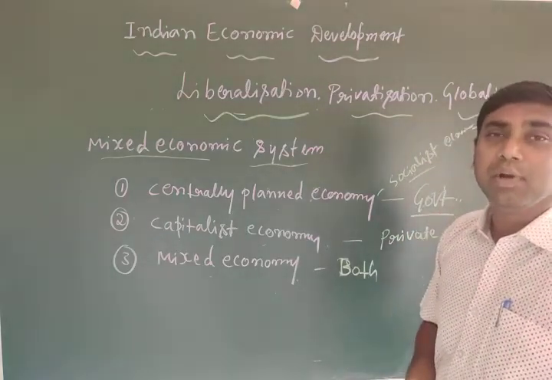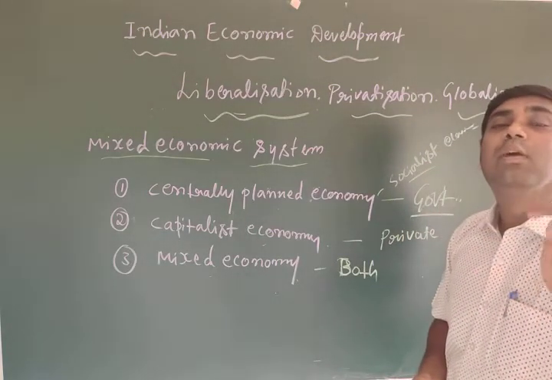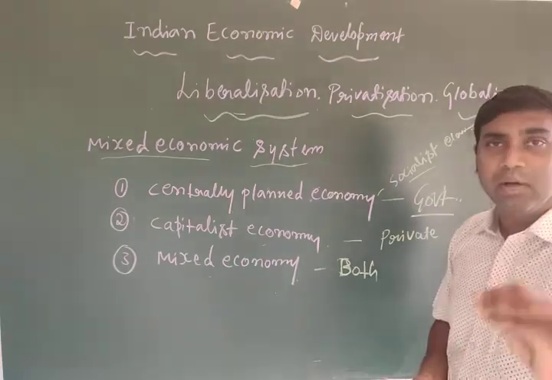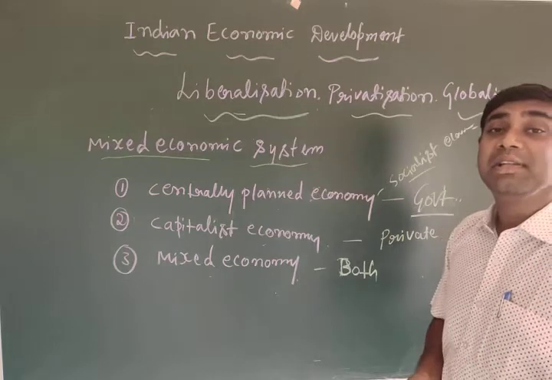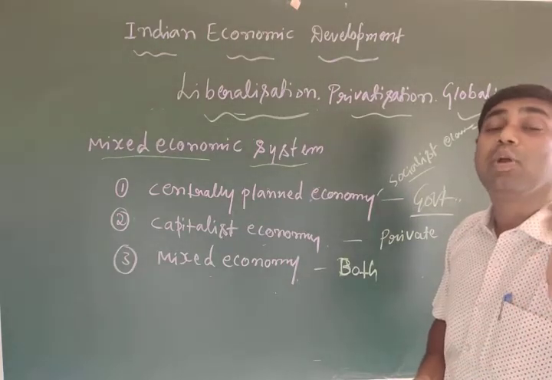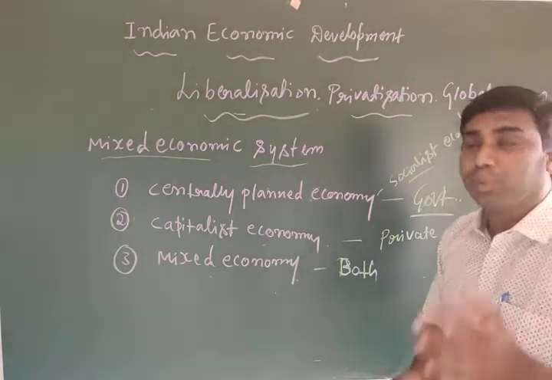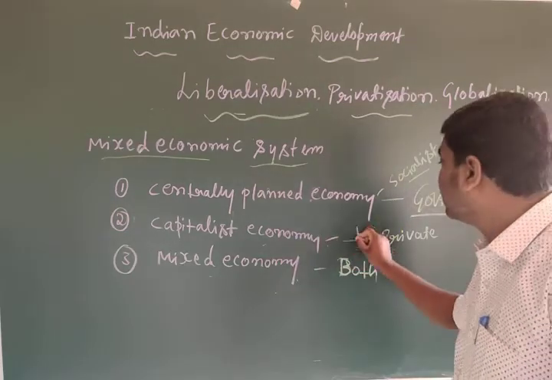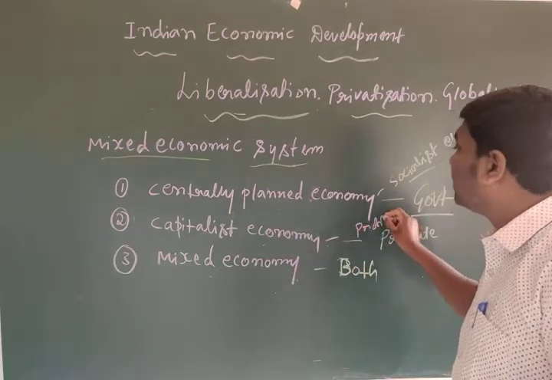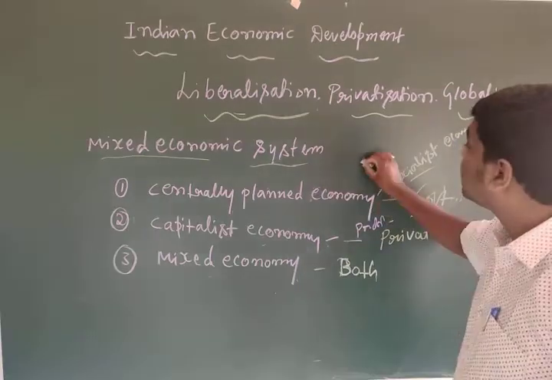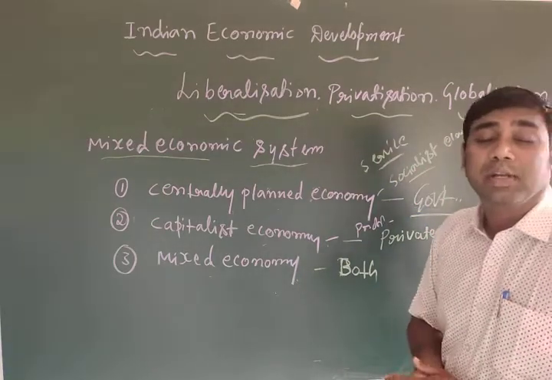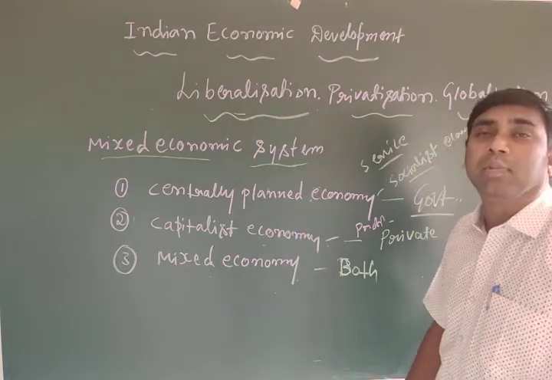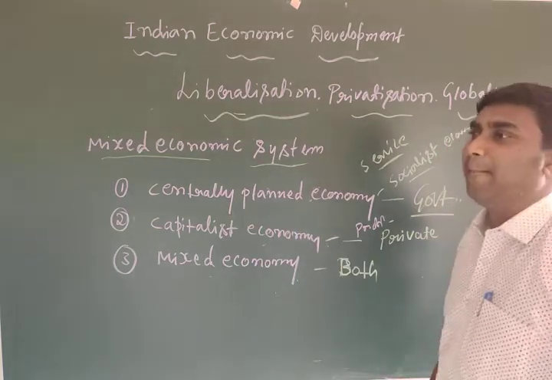Service is very important. It is always helpful to the poor people. The government always gives importance to the poor people. But private sector people always want to get more profit. Their main aim is profit. The capitalist aim is profit, but the government aim is providing service, especially in the centrally planned economy. The government will give importance to the poor people.